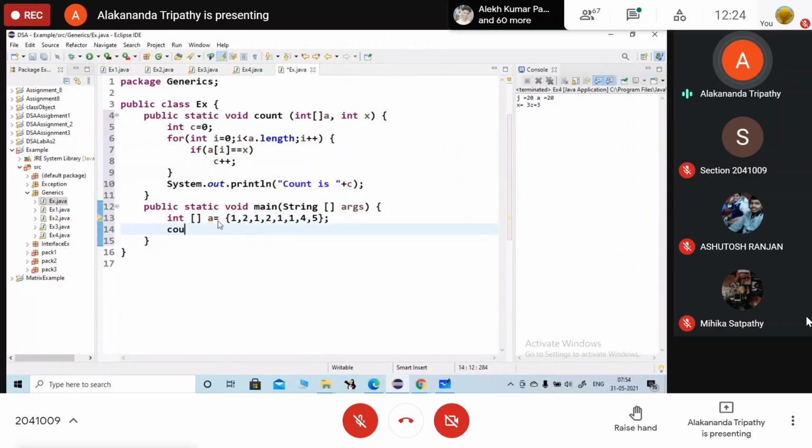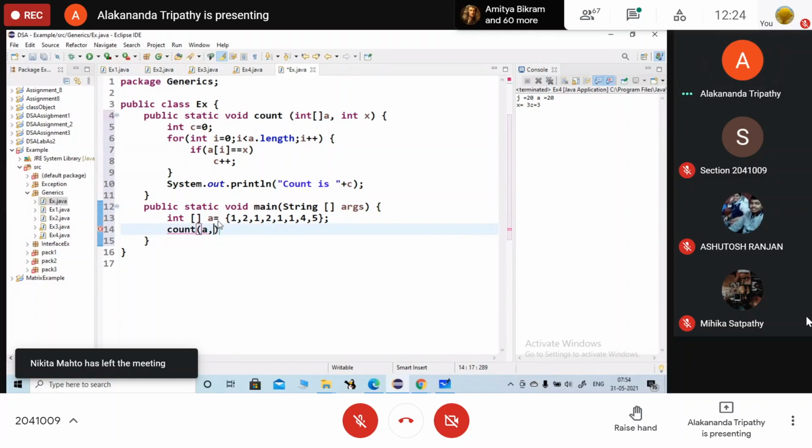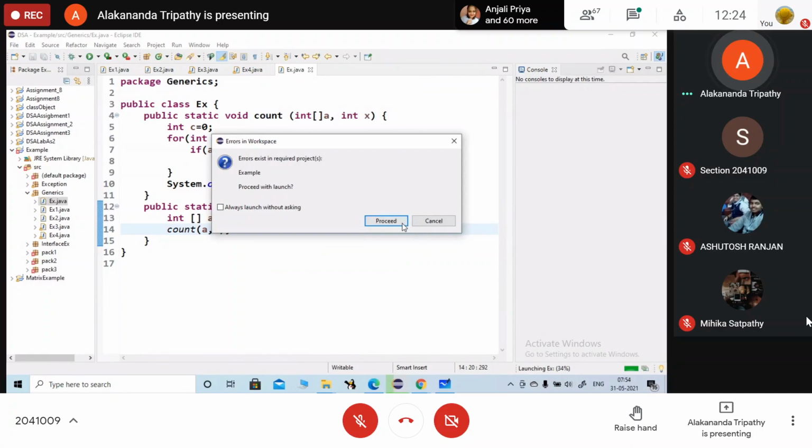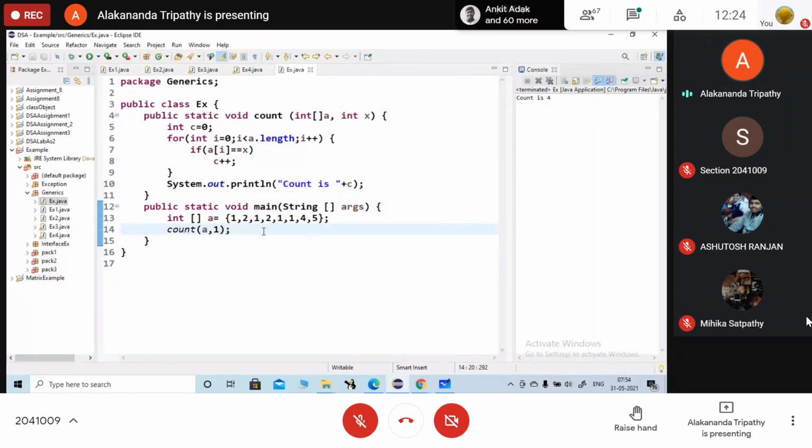So I will call the method count A, then 1. So it will print the count of 1 here is 4. So if you are going to declare it in general, तो यहाँ पर क्या करेंगे? Instead of int, what are we going to write? T.